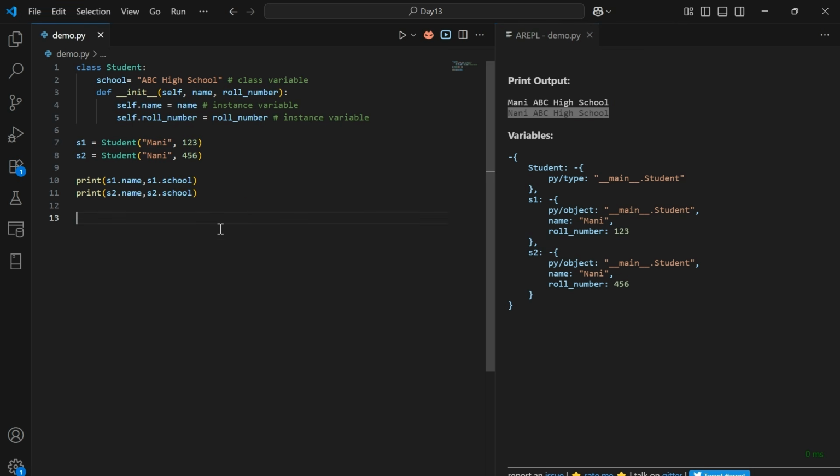So you can notice that ABC High School is a class variable that is shared by both the student objects. But name and roll number are instance variables, so they are specific to each student.